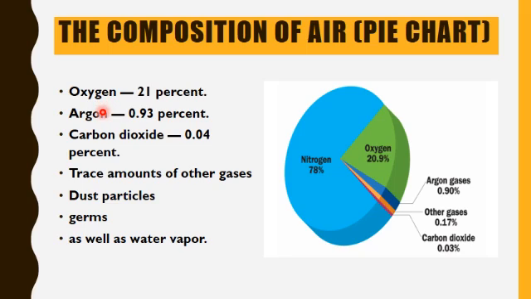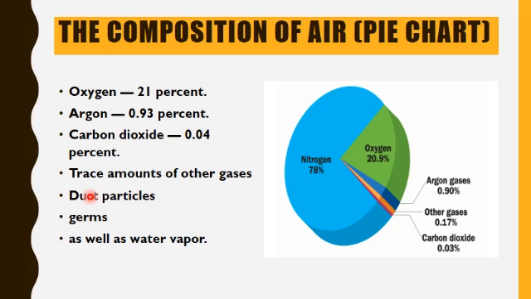Air contains 0.93% argon. Carbon dioxide is also present in the air by volume, that is 0.04%. It also contains trace amounts of other gases. Air also contains dust particles. It has germs.